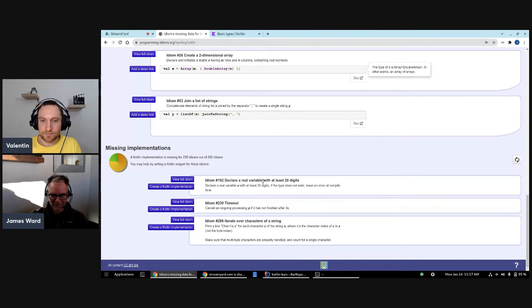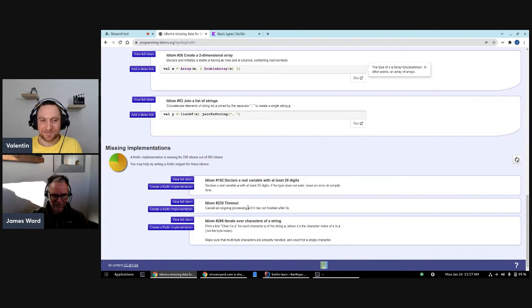Declare a real variable with at least 20 digits. I'm going to have to do some research on that one. That sounds a little bit like big integers, no, big floats. What's the Java class for this? It probably would be whatever the Java one is that we would end up putting in there. Let's read through these other ones and see if anything else looks more interesting.